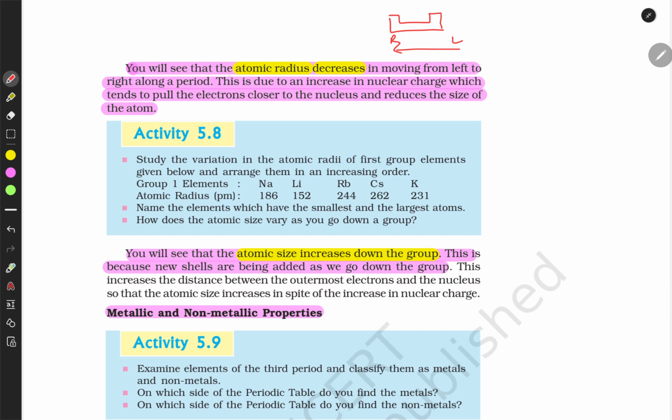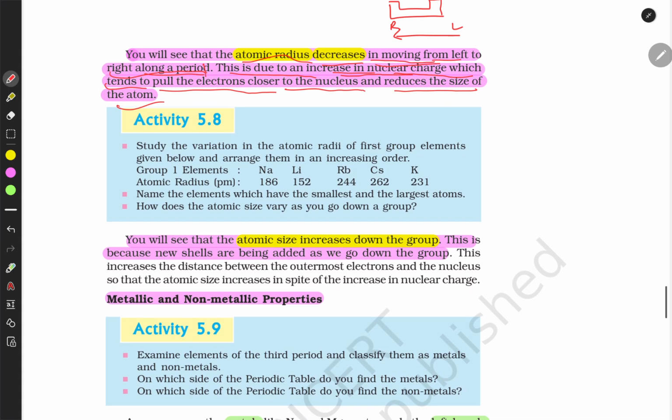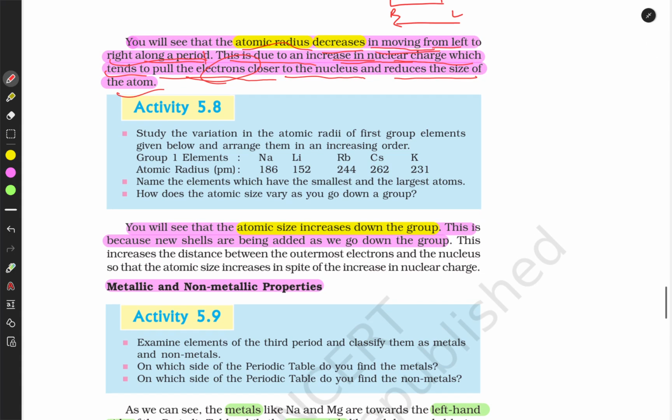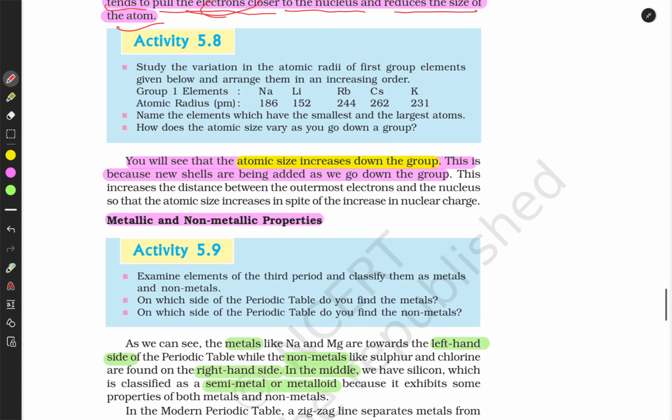And you will see that the atomic radius decreases in moving from left to right along the period. This is due to the increase in the nuclear charge, which tends to pull the electron closer to the nucleus and reduces the size of the atom. The more the nuclear charge, the more tendency to bring the electron closer to its nucleus, so size will automatically be reduced.